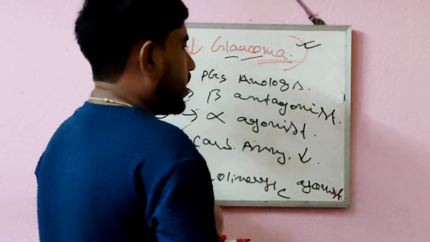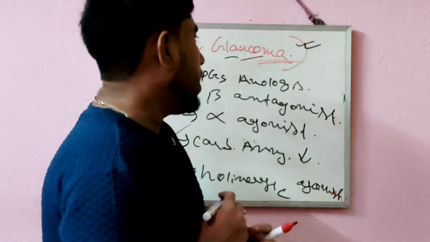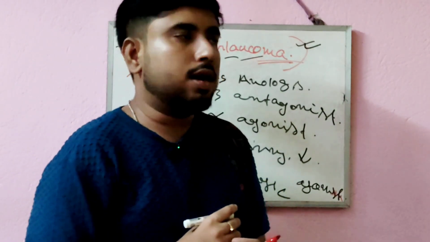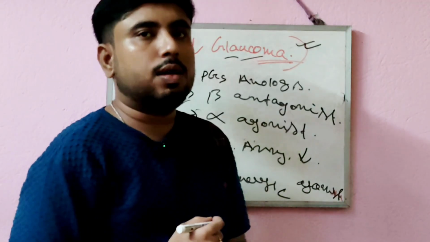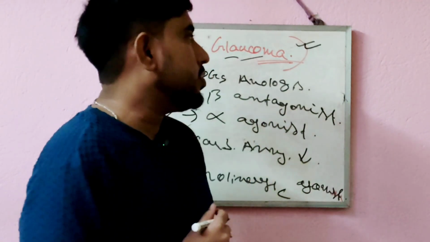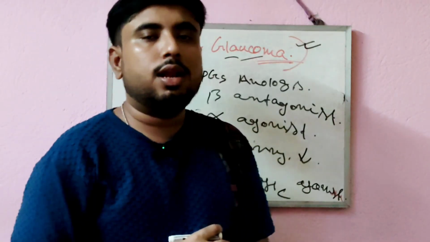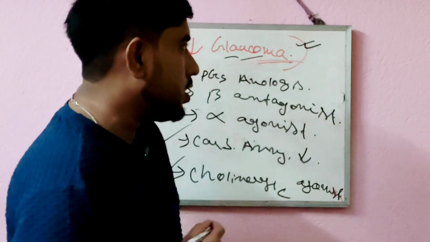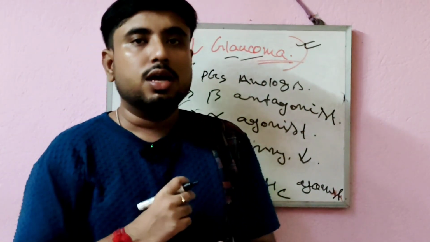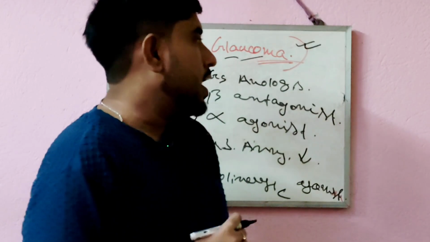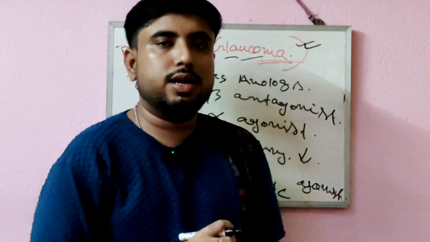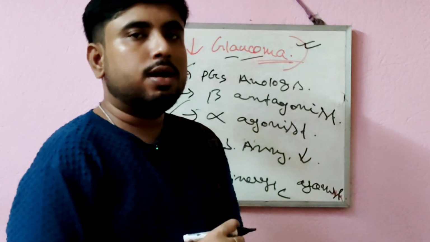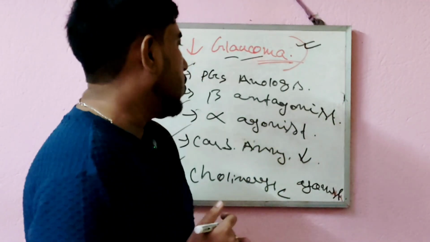Then we discussed the types of glaucoma, where we studied two: congenital and acquired. In congenital we studied two types, juvenile and infantile, and in acquired glaucoma we studied two types: primary glaucoma and secondary glaucoma.